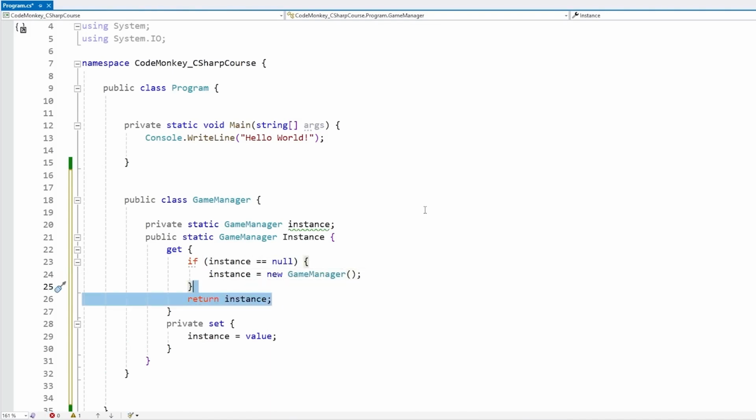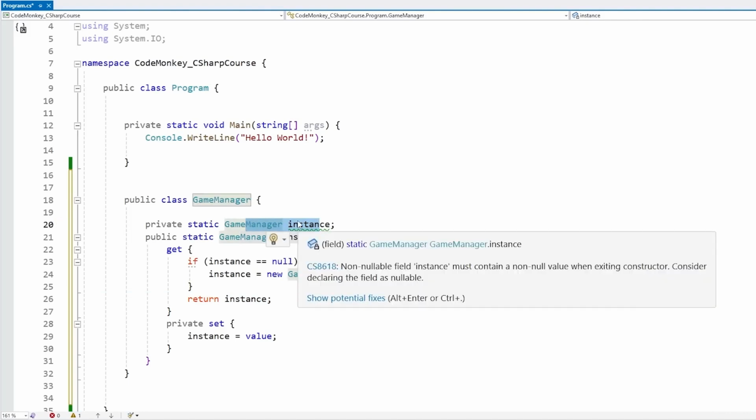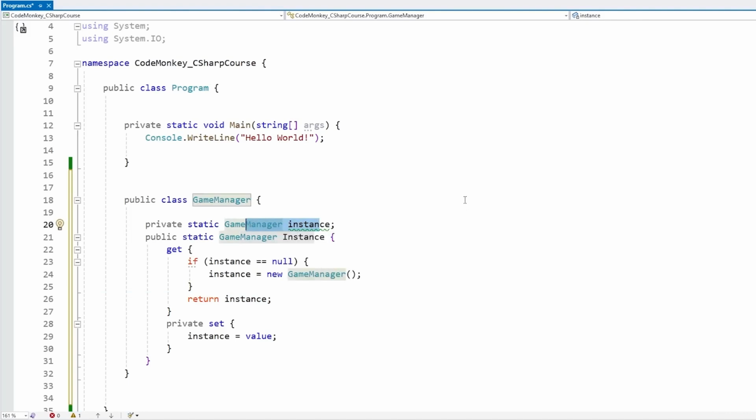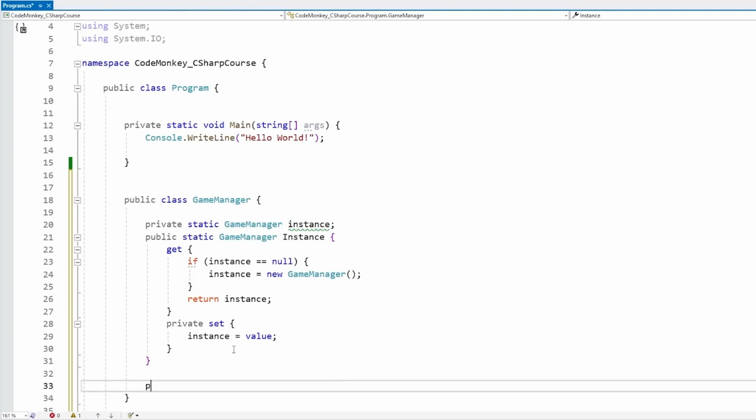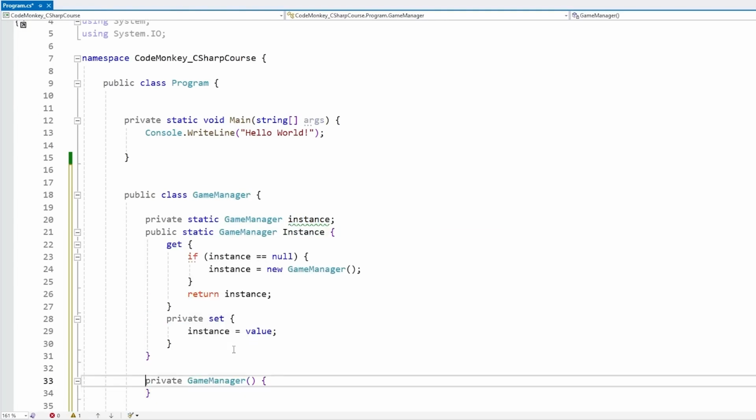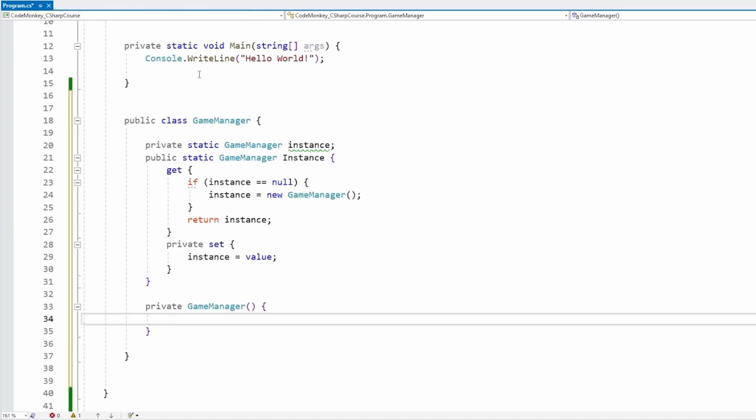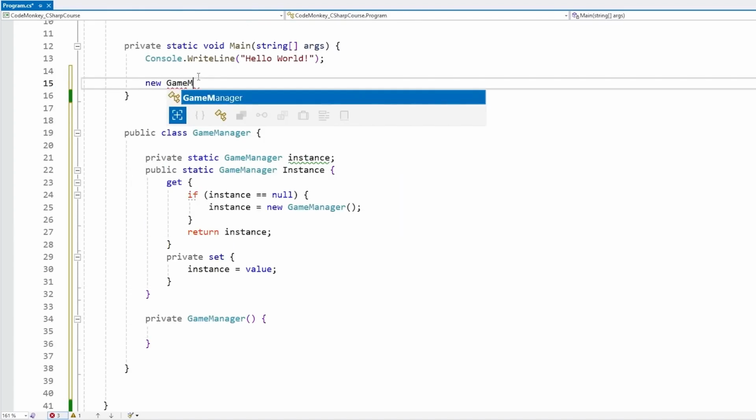So basically this means that as our program starts, there will be no singleton instance. And then the very first time that we use it, it will actually create that singleton. Also, as a general rule, singletons usually have private constructors. So if you define some kind of constructor, it's going to be private. That way, any code up here cannot do new GameManager.